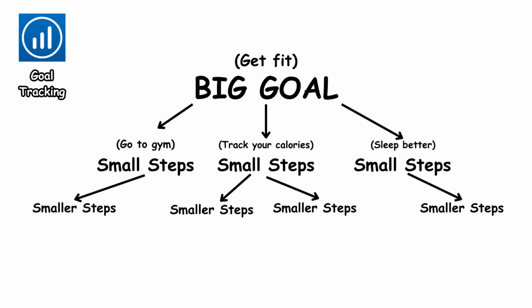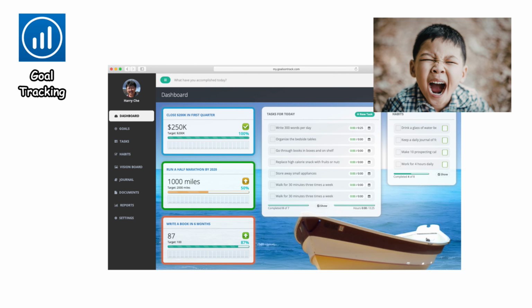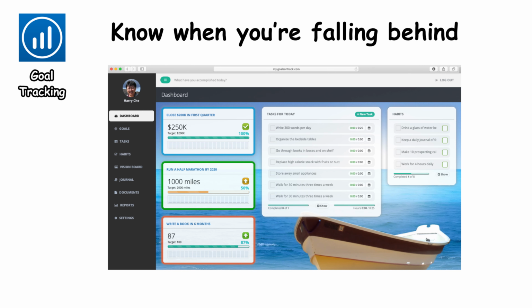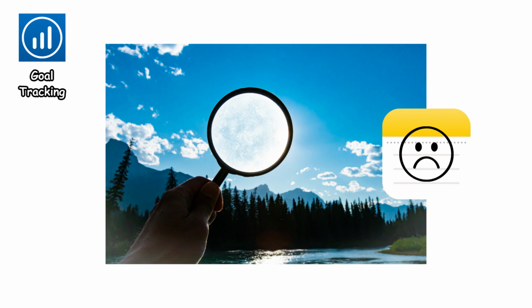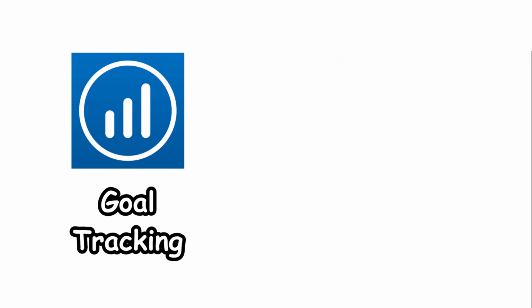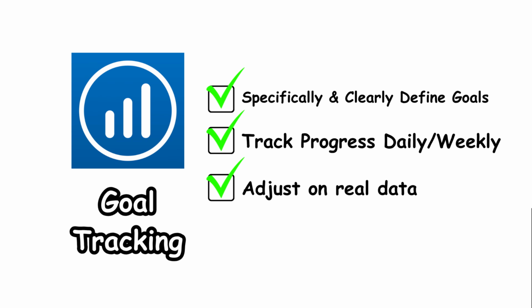You start by defining a goal, then the app helps you break it into targets, milestones, or habits that can be measured over time. They introduce accountability through reminders and metrics that make it clear whether you're moving forward, staying consistent, or falling behind. These features altogether keep you aligned to the bigger picture, which is something most basic task apps don't do well. You can use these apps to define goals, track progress daily or weekly, and adjust based on real data instead of guesswork.